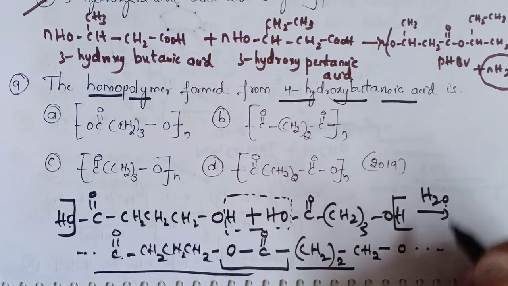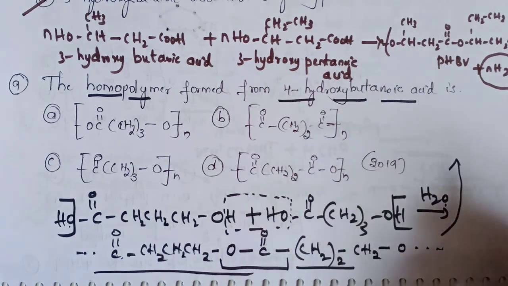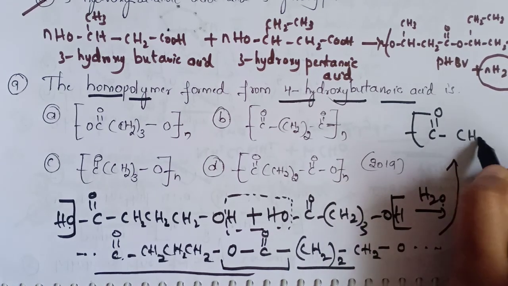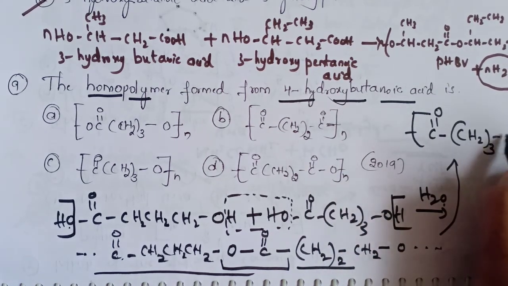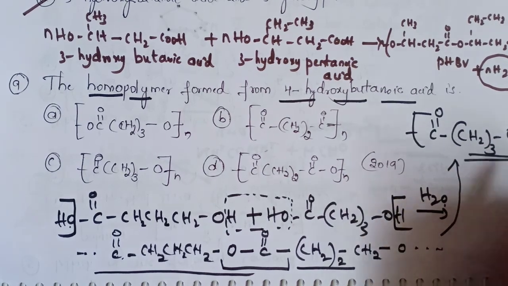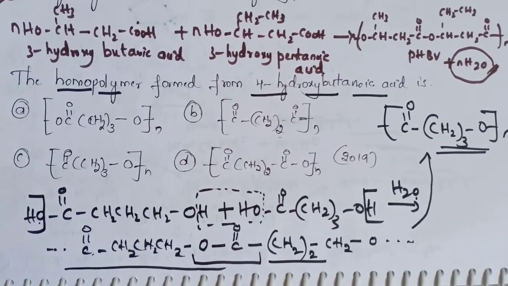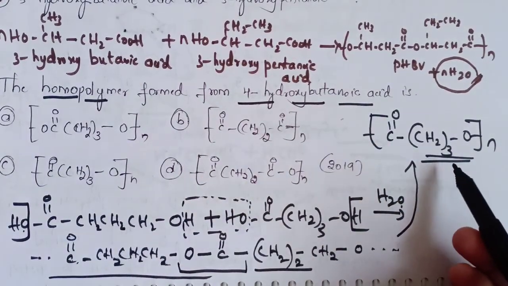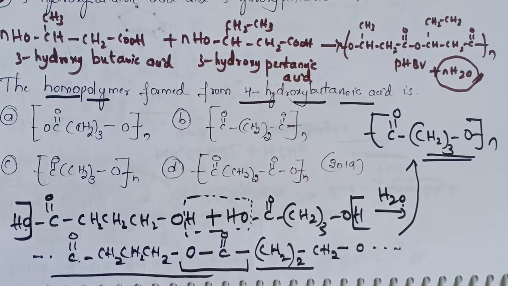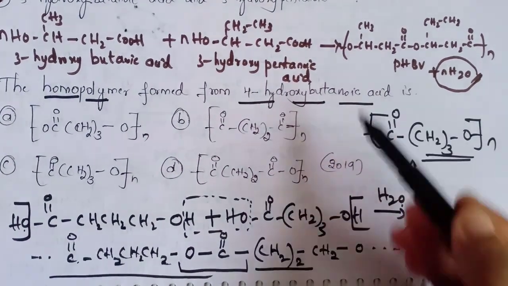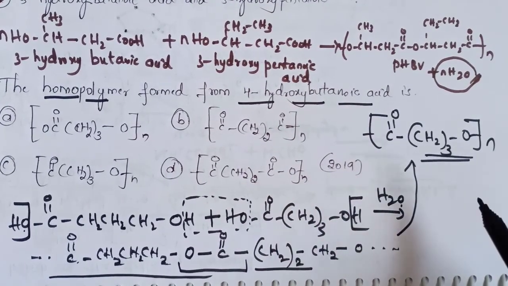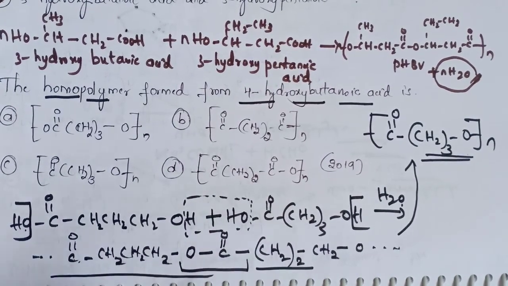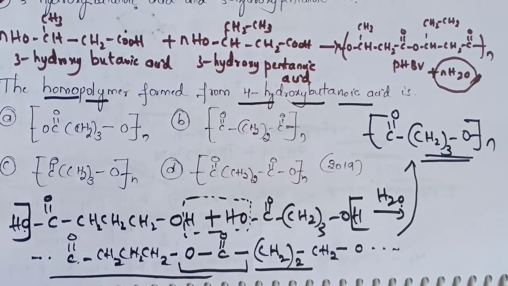So the homopolymer we can also write like this: C double bond O, CH2 thrice, O, n. It is the homopolymer which is obtained. Now this can also be written in a continuous manner. It is a polymer, that is why it is continuous.